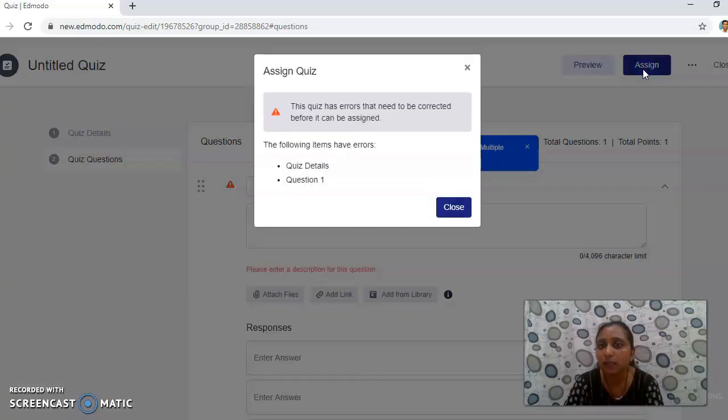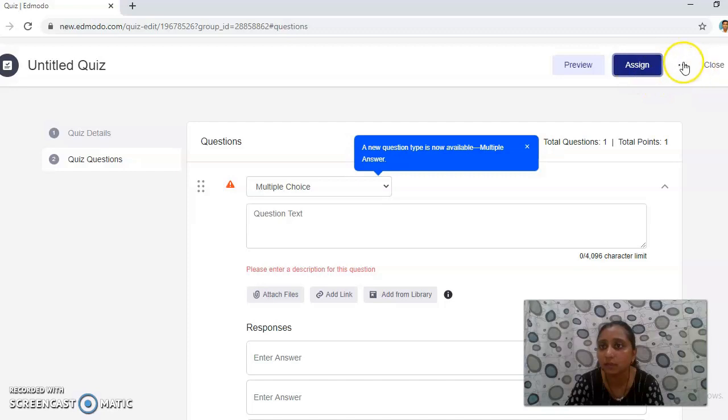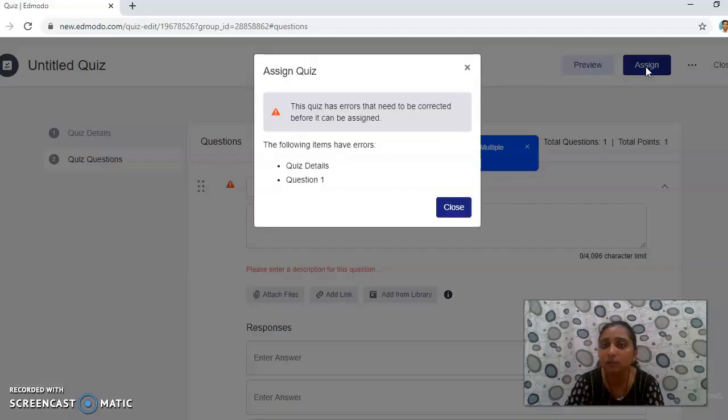So once you create an assignment, here, because I have not assigned it, but then you will get options where you want to assign, or you want to make a copy, print, or delete. Then here you will get an option: this quiz you want to assign to whom, and below that you will get a due date.